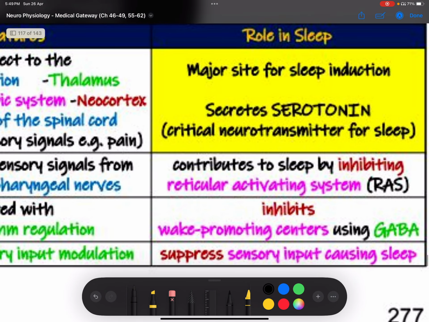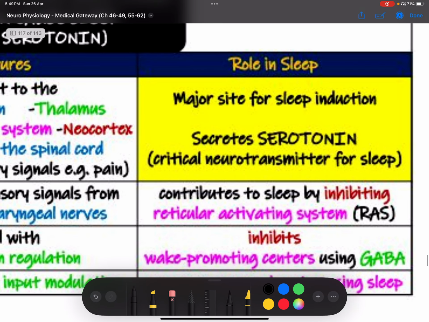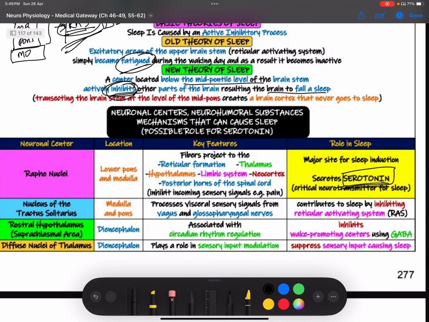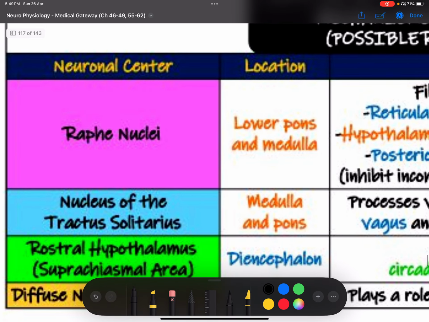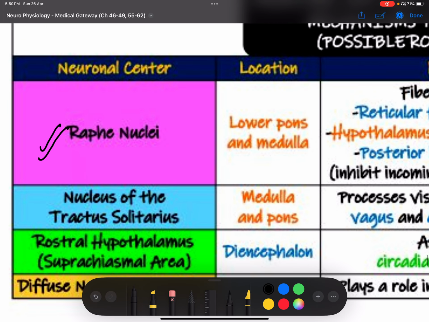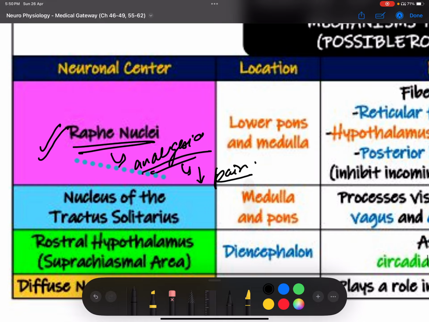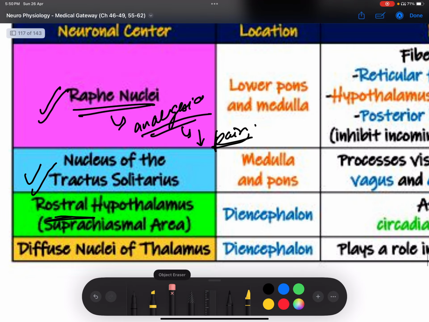For that, neuronal and neurohumoral, when you talk about neurotransmitters, very important is serotonin. Serotonin is basically a hormone that causes sleep. You need to remember that. What are the neuronal centers? Raphe nucleus. If you can remember, this was also there when we studied the analgesia system, so it also helps to decrease pain. Then nucleus of tractus solitarius, rostral hypothalamus, suprachiasmatic area, and diffuse nuclei of thalamus.